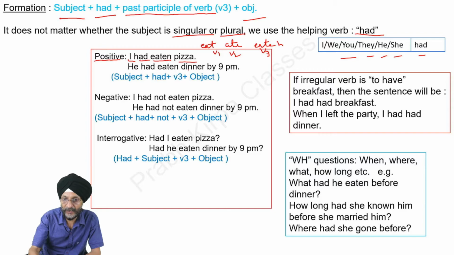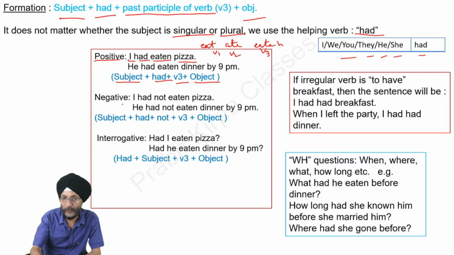Next, he had eaten pizza. He had eaten dinner by 9 p.m. This is the formation of the positive form of the past perfect tense. First comes the subject, then had, then the third form of the verb, and then comes the object.